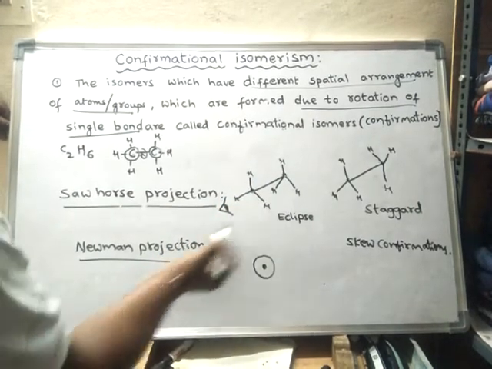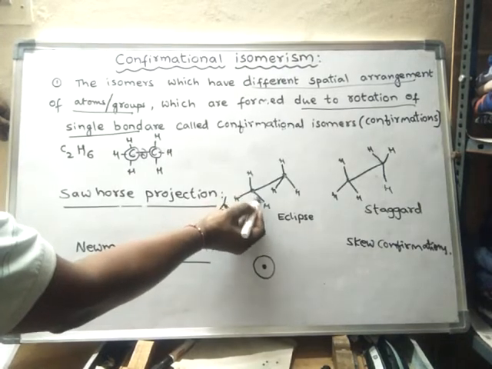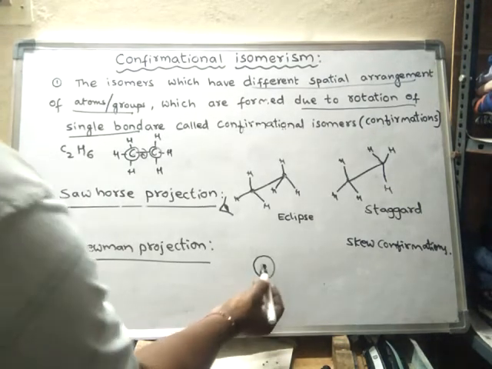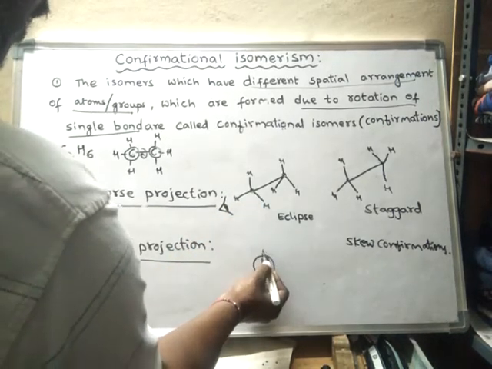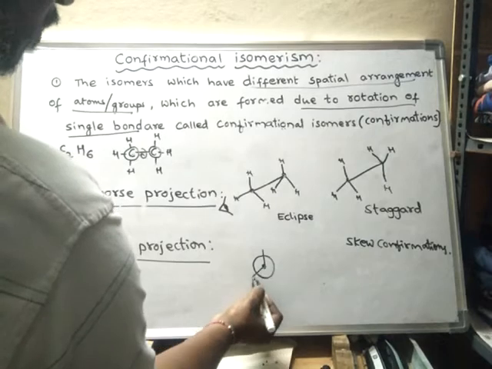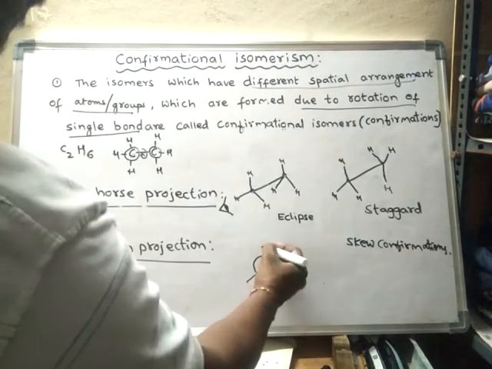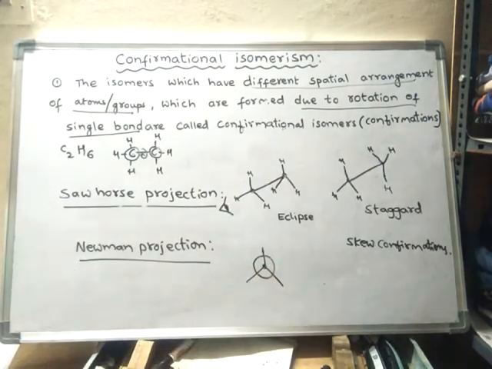In this Newman projection, three bonds are emanating from the first carbon, the front carbon. These three lines are represented like this.